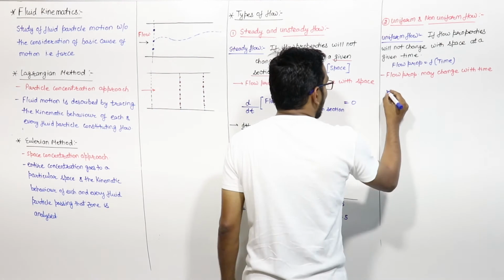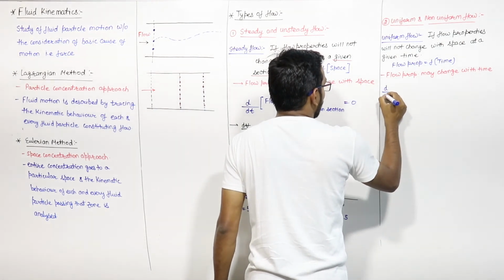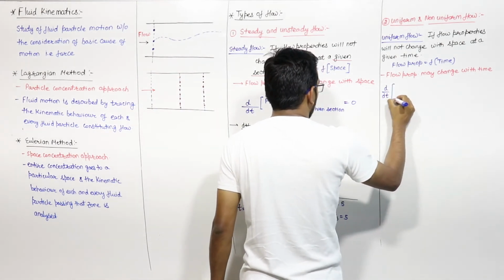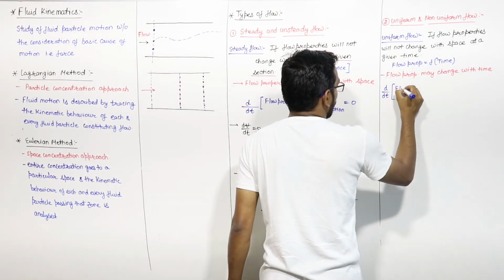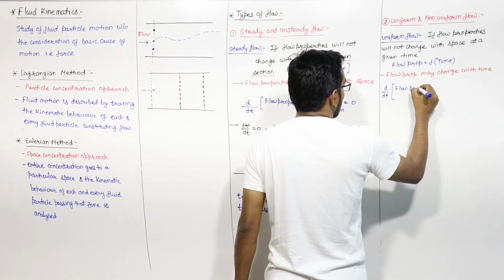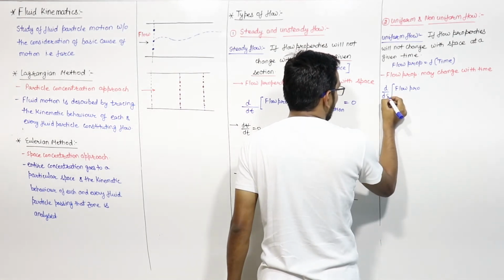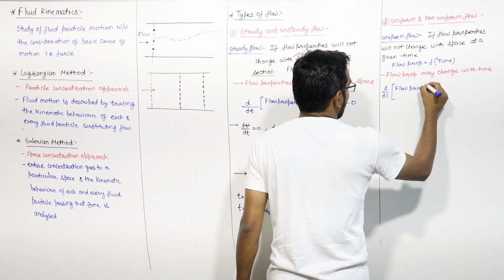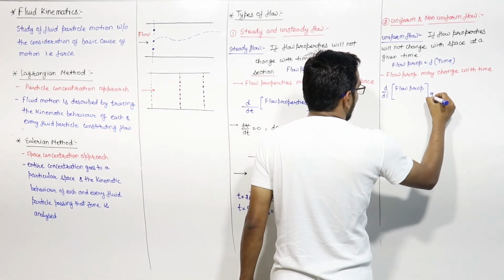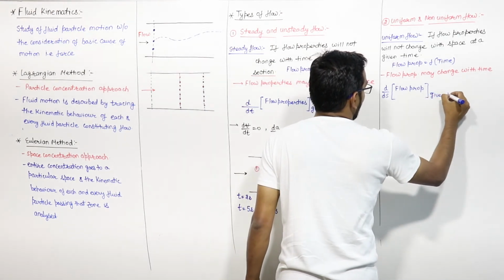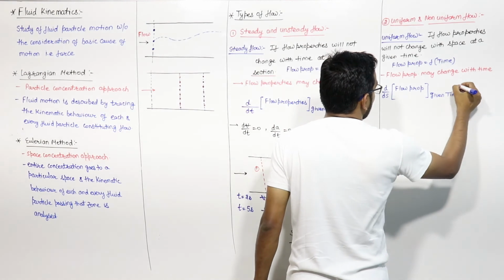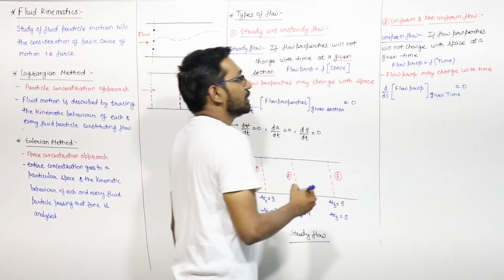It means I can write d by ds, sorry, not time, with the space, of flow properties at a given time is equal to 0 for uniform flow.